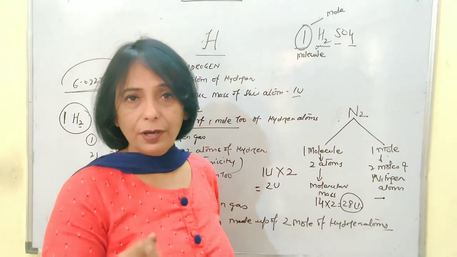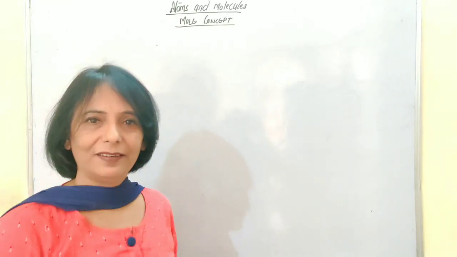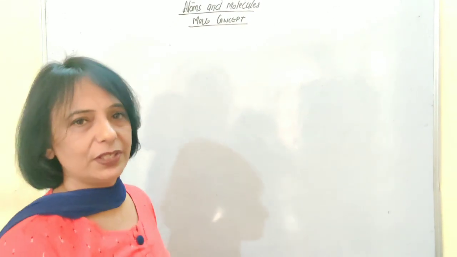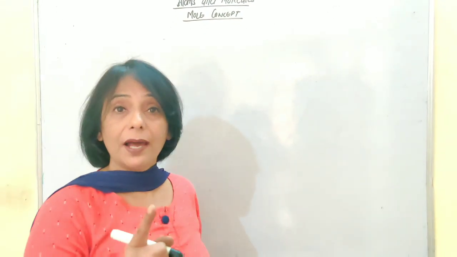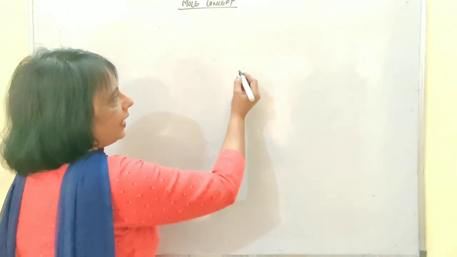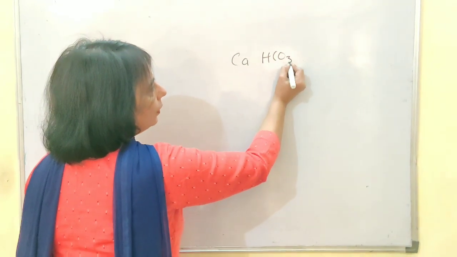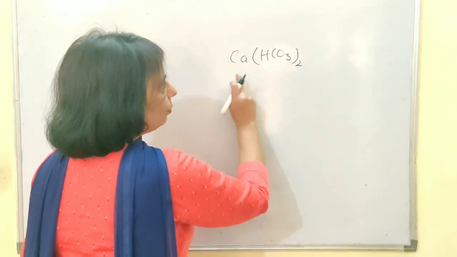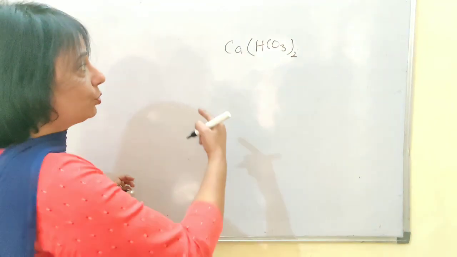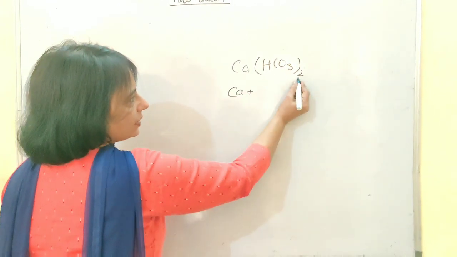Let's move further back to the mole concept. Okay, rather than going back, one more thing I would like to introduce here, that is regarding the ionic compounds. If you remember where the ions were involved, like we take calcium bicarbonate. You know, it is made up of calcium ions and bicarbonate ions or hydrogen carbonate ions. So here, how many moles are participating? For your convenience, open this.